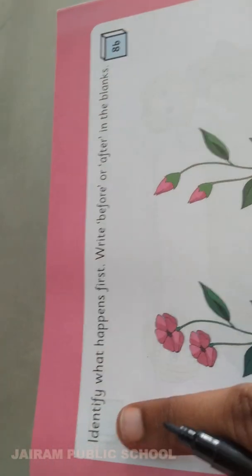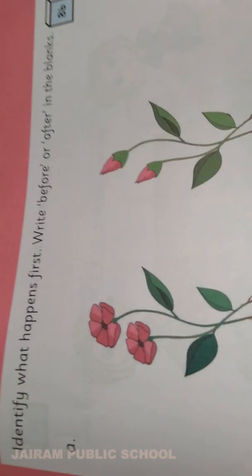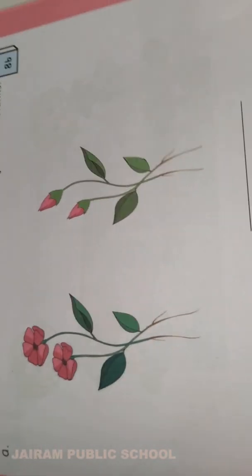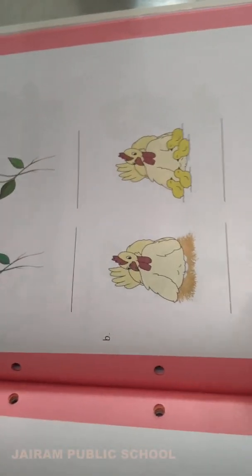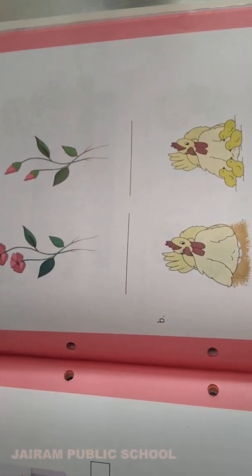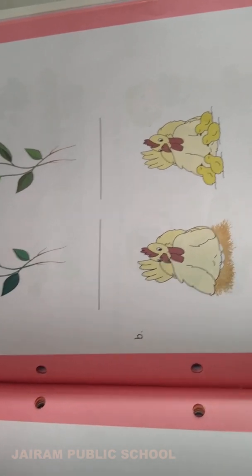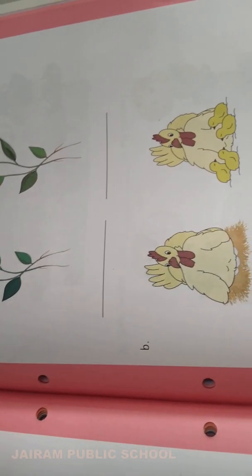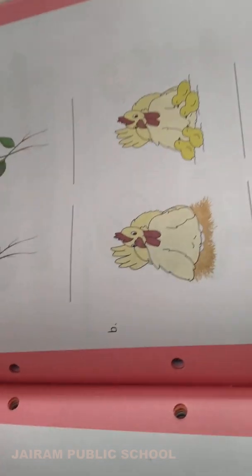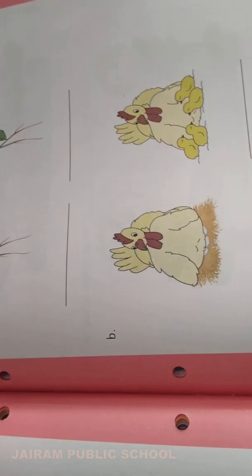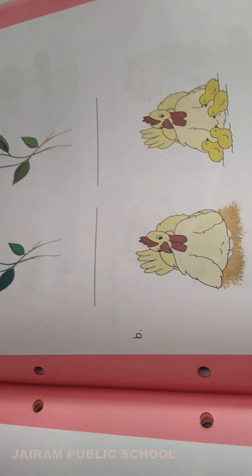Take your companion book. Page number 9 in your companion. Identify what happens first. Write before or after in the blanks. See here 2 pictures they have given. Which happens first, you will write before, and which happens next, you will write after. Clear? Only 2 questions are there. Write before and after in the respective blanks.